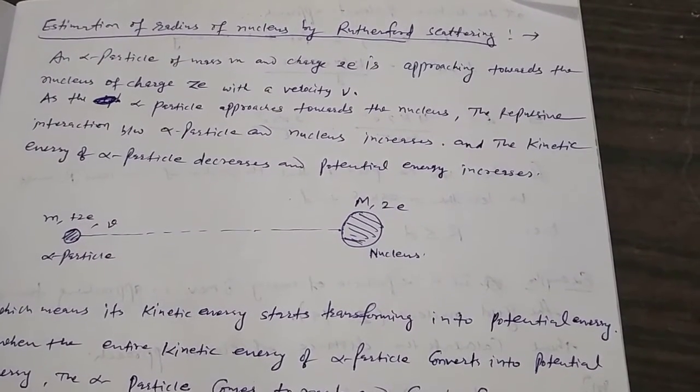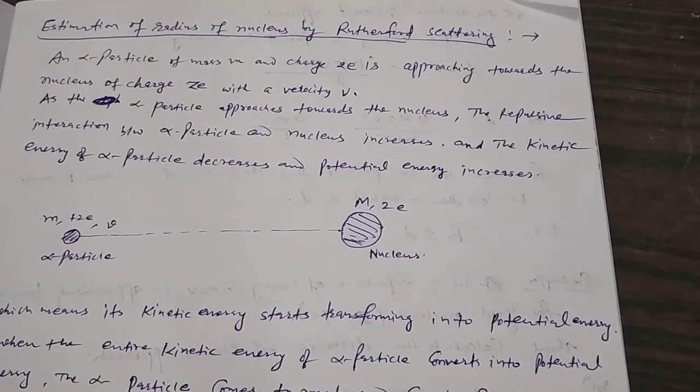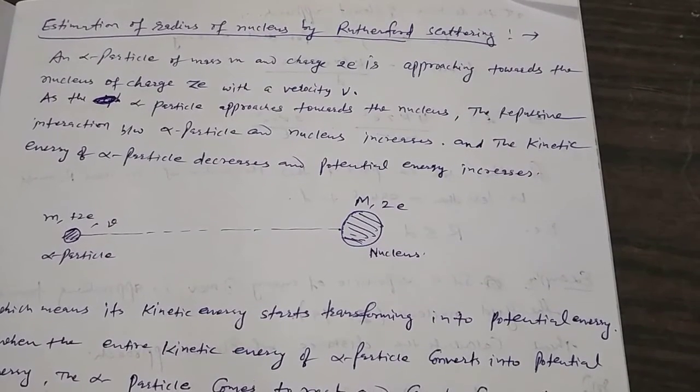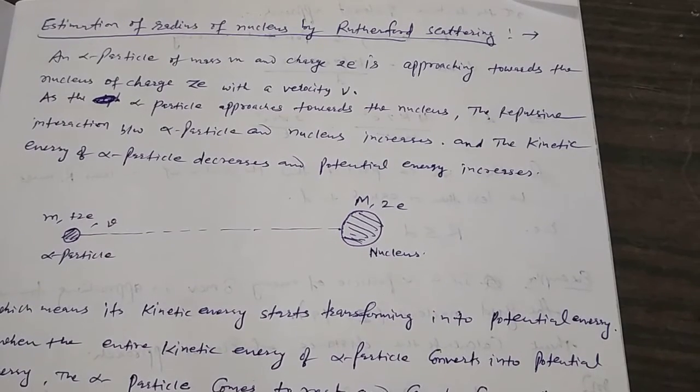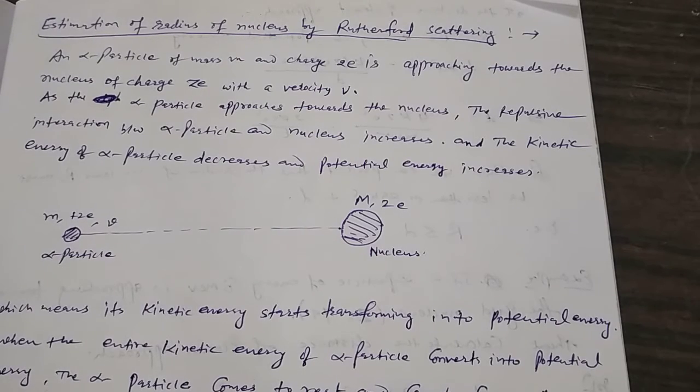Today we discuss the estimation of the radius of a nucleus by Rutherford scattering. As we all know, the results of the alpha particle scattering experiment, meaning Rutherford scattering, Rutherford assumed that most of the mass and charge of the atom exists in its central core, meaning the central core of the atom.